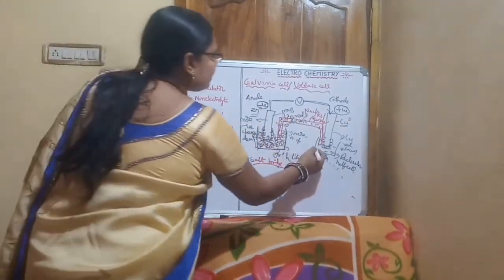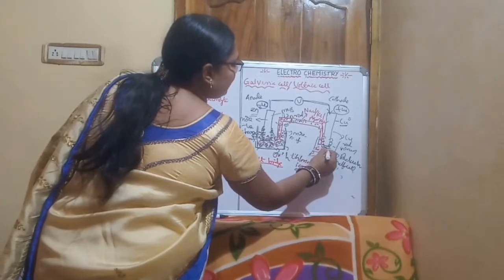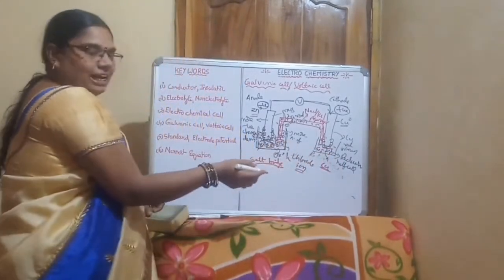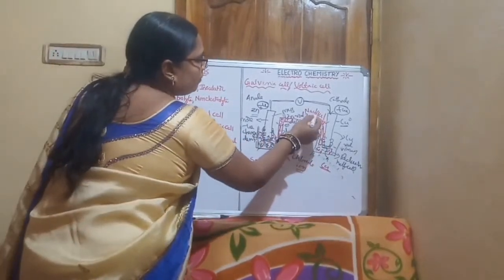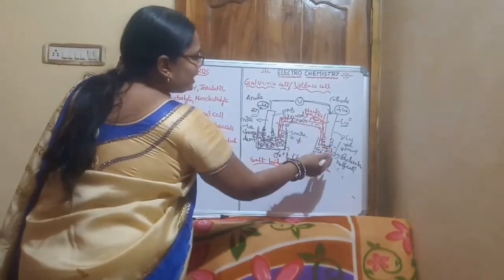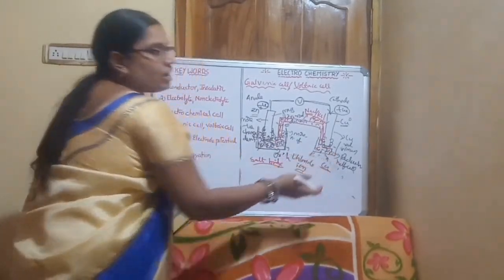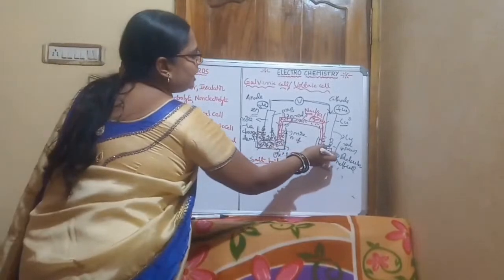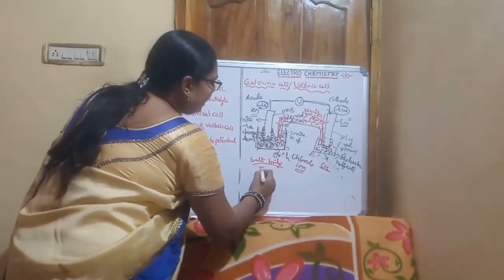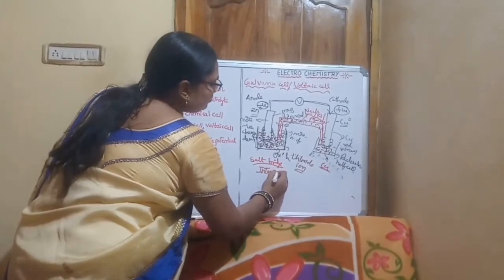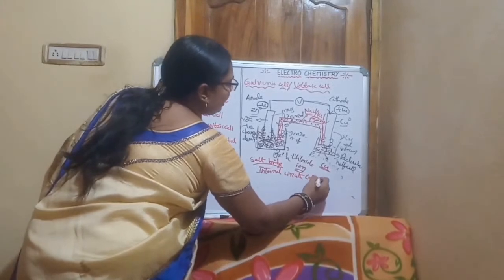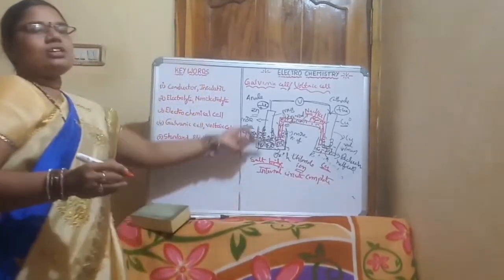The extra SO4 minus 2 ions present in the reduction half cell are nullified by sodium or potassium ions, the cations, coming from the salt bridge. So the internal circuit is completed.